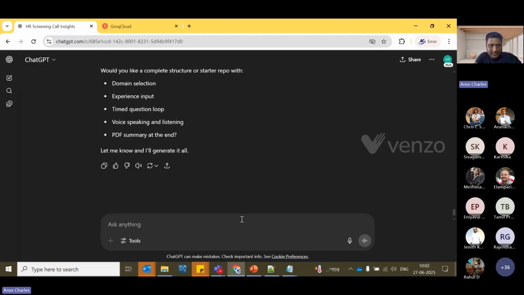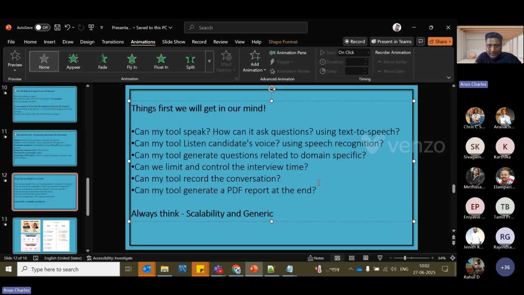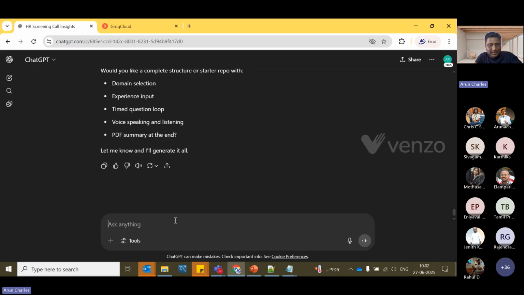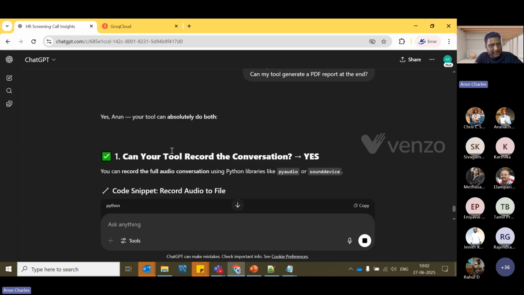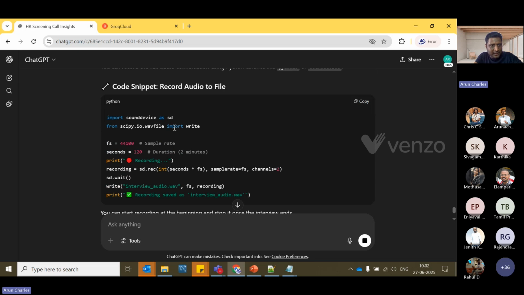Okay, so yes, it also answered the next two questions. So what I'm going to do now is ask the next two questions: whether my tool can record the conversation, and whether my tool can generate a PDF report. It says how we can record it.